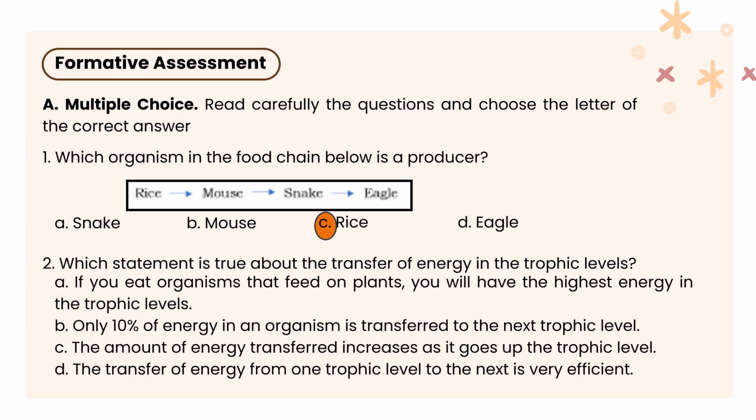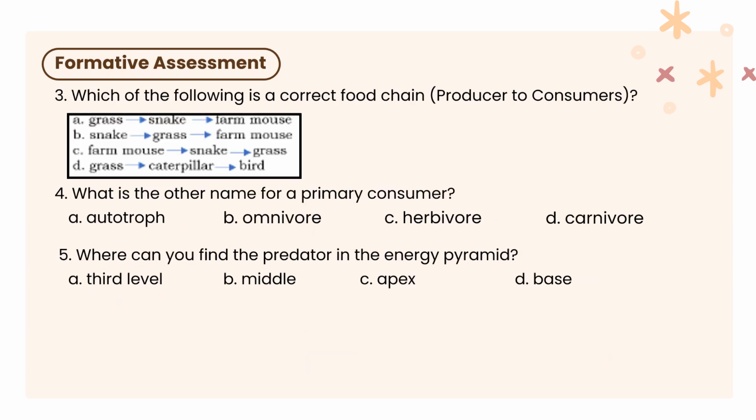Number 2, which statement is true about the transfer of energy in the trophic levels? The correct answer is letter B. Only 10% of energy in an organism is transferred to the next trophic level. Number 3, which of the following is a correct food chain from producer to consumers? The correct answer is letter D, grass, caterpillar, bird.